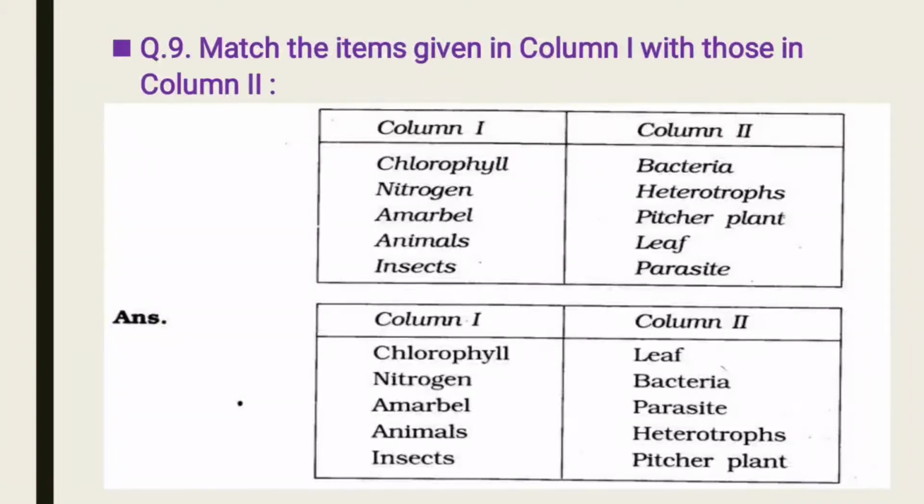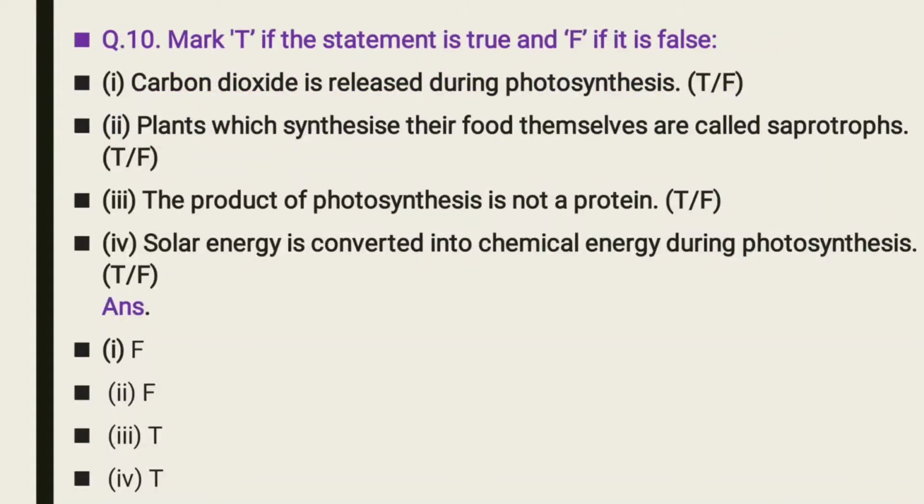Then animals. You know that animals depend on others for their food. So they are heterotrophs. So you will join animals with heterotrophs. Then insect eating plants, so pitcher plants. So you join insect with pitcher plant.